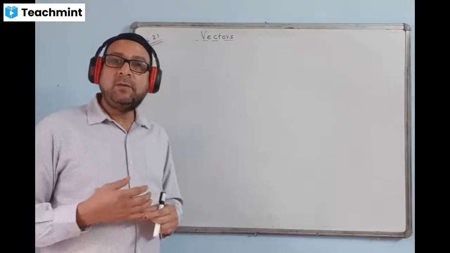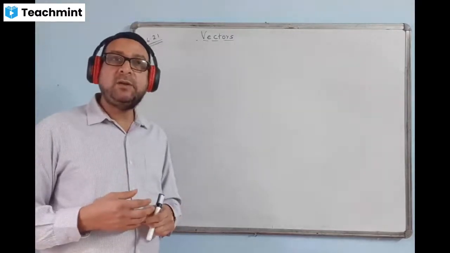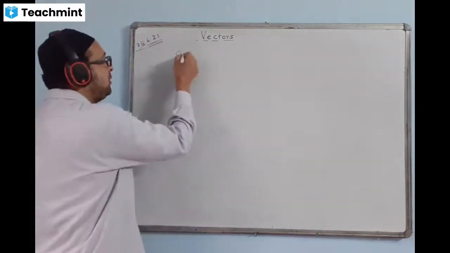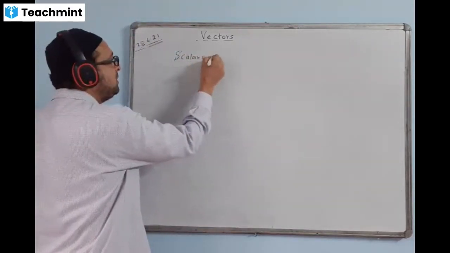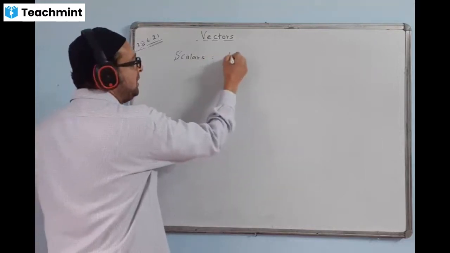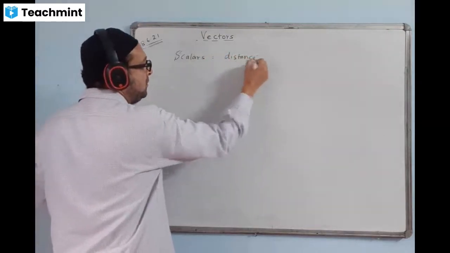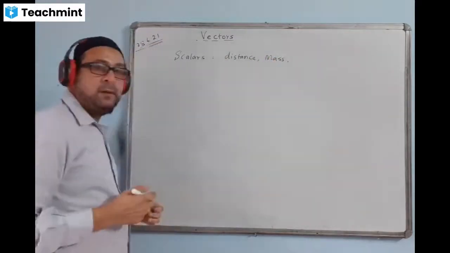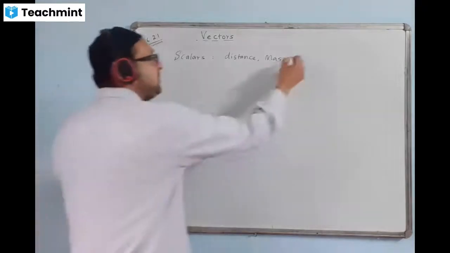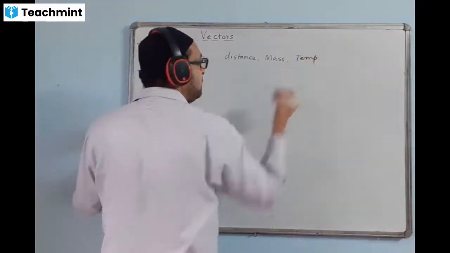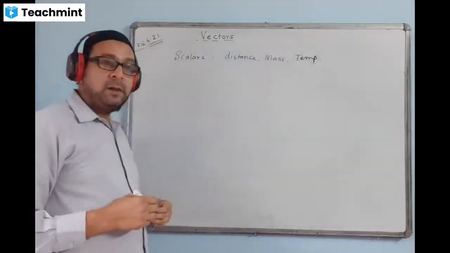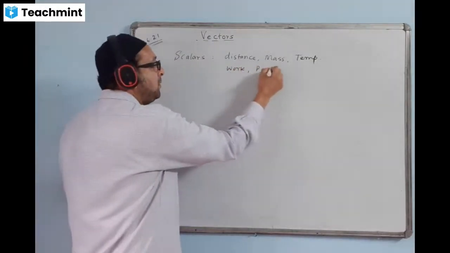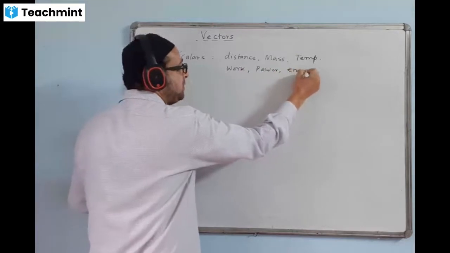So what are the examples of scalars? Can you give some examples of scalars? I think you know the examples of scalars from the lower classes. You have learned that scalar examples are temperature, mass, length. Yes, distance, mass, length, and distance is the same. Mass, temperature, you are saying is right. Work, power, energy, yes.